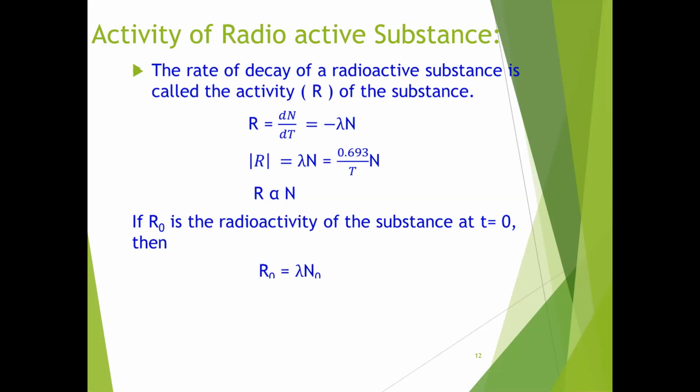So this is the activity. The rate of decay of a substance is called the activity. This is denoted by dN by dt, which is equal to R. The number of atoms left behind after n half-lives is equal to 1 by 2 to the power of n into N0. If R is the activity after n half-lives and R0 is the initial activity, then R is equal to 1 by 2 to the power of n into R0, or R0 is equal to 2 to the power of n into R.